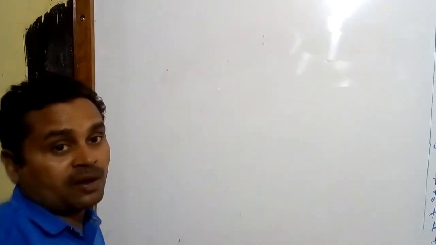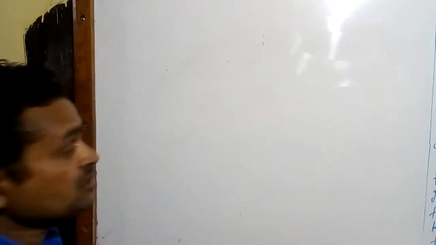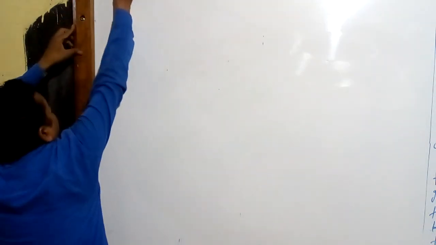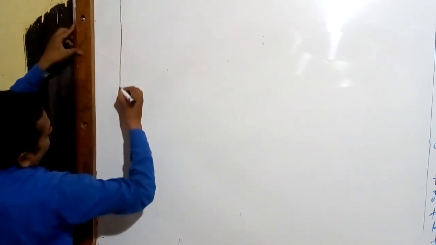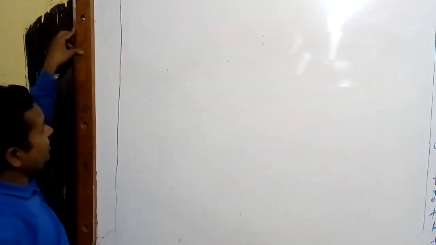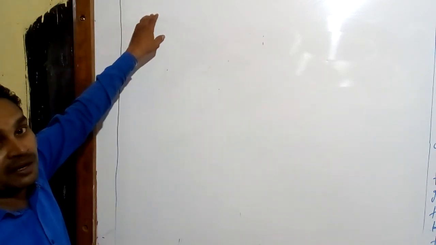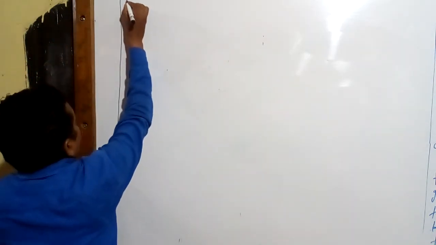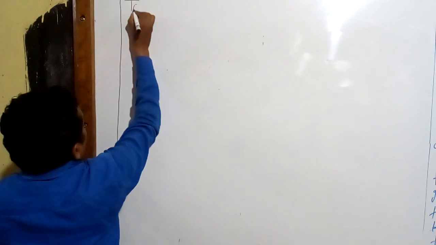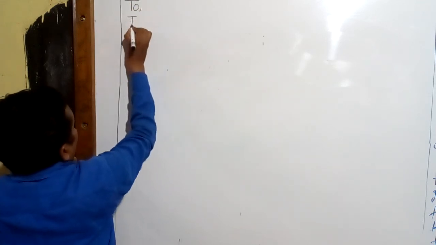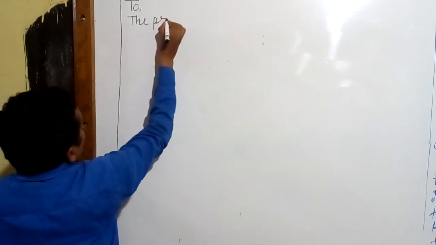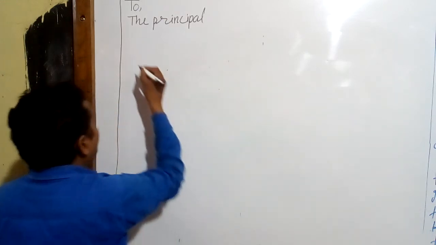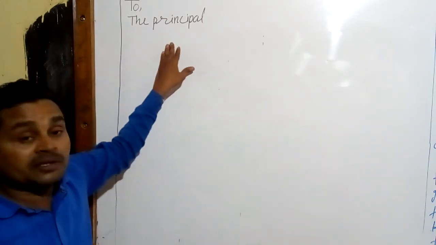First of all, you write "To the principal." Take a margin line like this, and start the application from the top left. Here you write your school name.